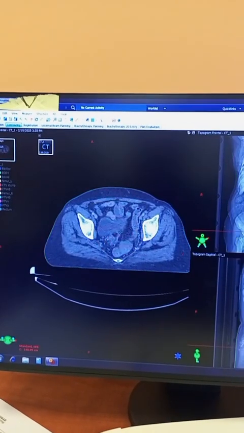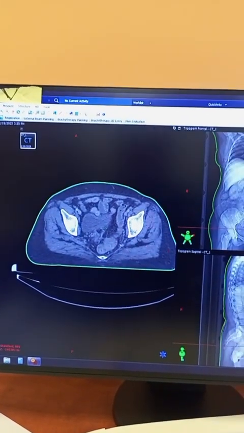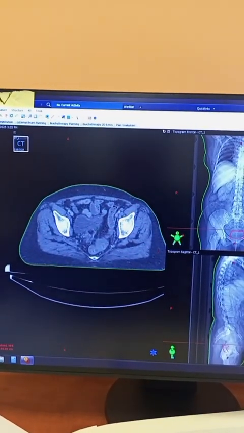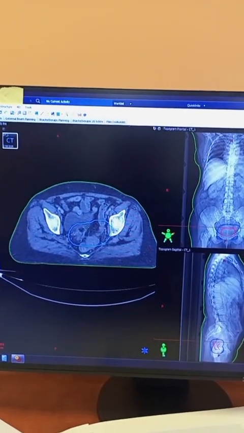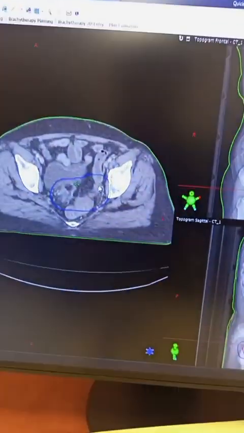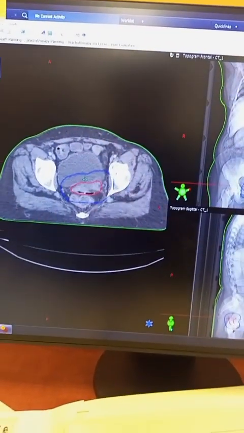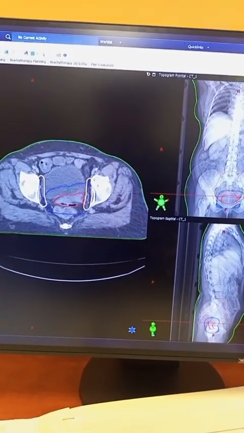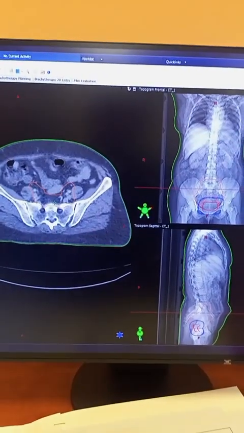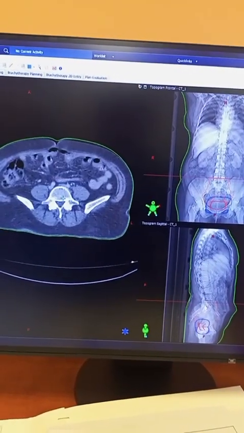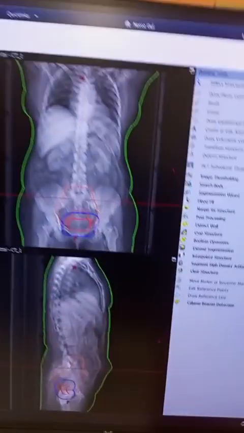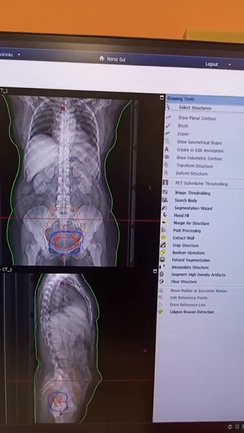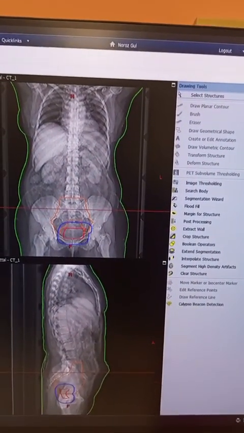So how do we create this? Initially, this is the body of the patient. We have drawn the CTV stump. Then after that, we have given a 1 centimeter margin to the CTV stump, and you can see this is the 1 centimeter margin to the CTV stump. Then after that, we have drawn the pelvic lymph nodes, which is the CTV45. It begins from the L1 vertebra and reaches up to the femoral heads. You can see these are the femoral heads, and the pelvic lymph nodes begin from the L1 vertebra and reach up to the femoral heads.